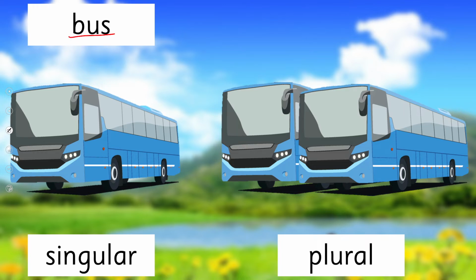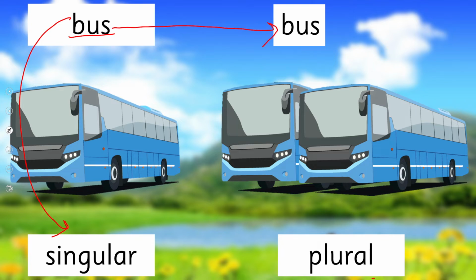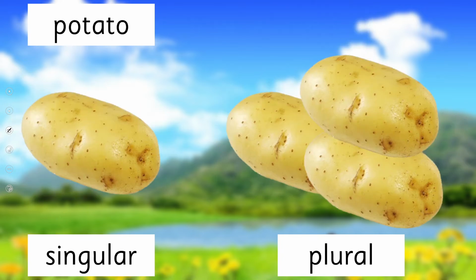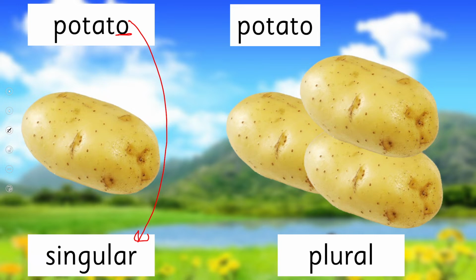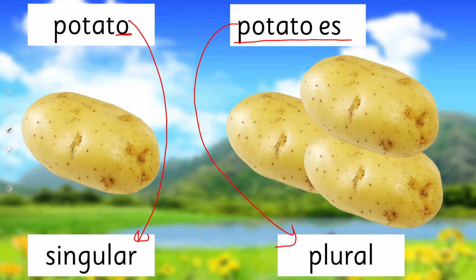Now we know bus is a singular naming word, it is referring to one thing, and if it's more than one, it's plural. And how do we write it? We write the same singular noun and we add es. It becomes buses, and now we know the rule because it's ending on s, so we have to add es, right? The next example is potato. It's ending on o, it's referring to one, that's why it's singular. So when it's plural, we will add es. Potato means one, potatoes mean more than one, right?